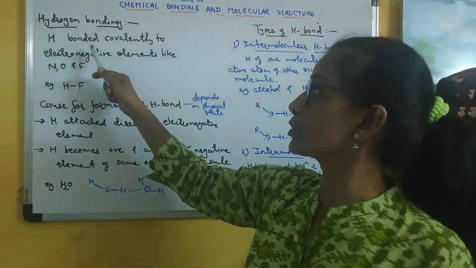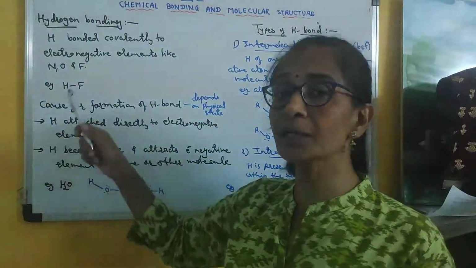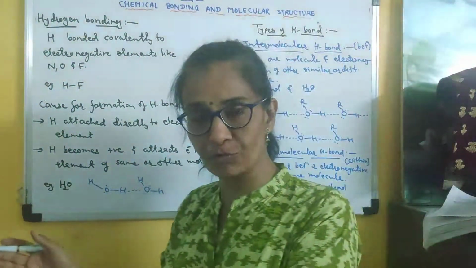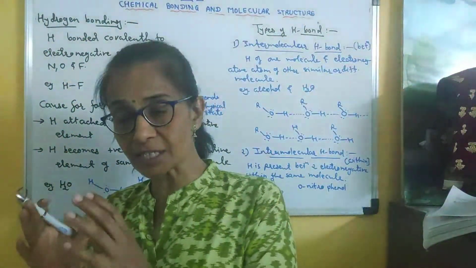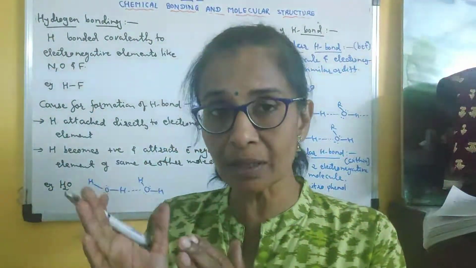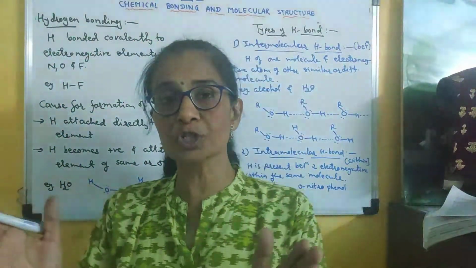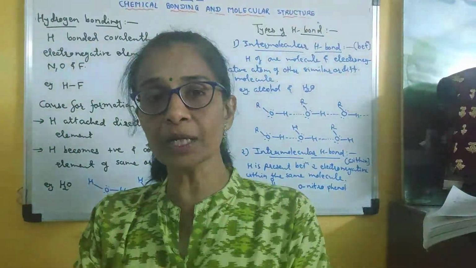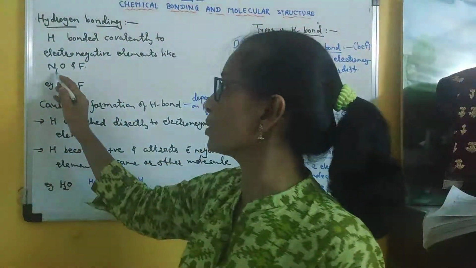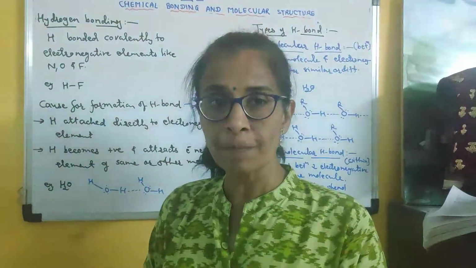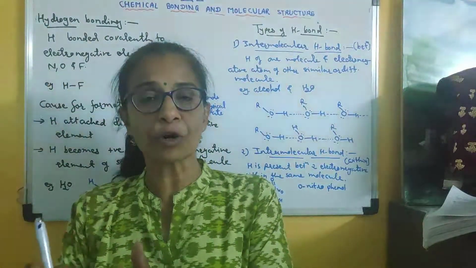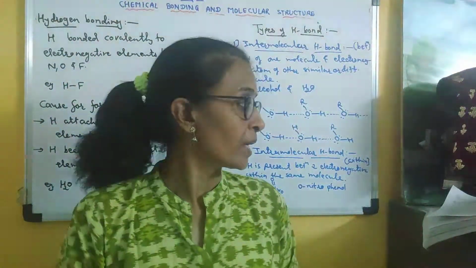So here hydrogen is bonded covalently to electronegative elements like nitrogen, oxygen and fluorine. See in the periodic table, these three elements are considered the most electronegative elements. So if hydrogen is covalently bonded to any of these three elements, then that bond will give rise to the formation of hydrogen bond.